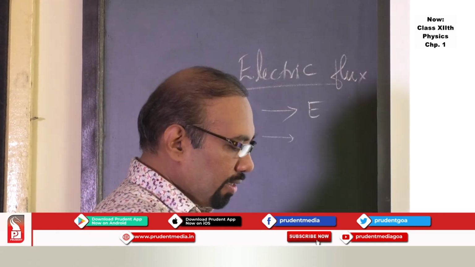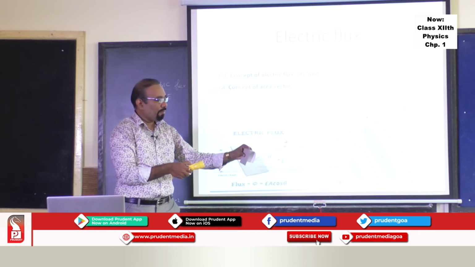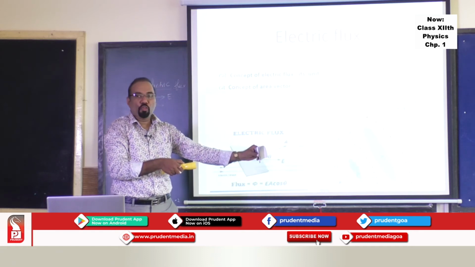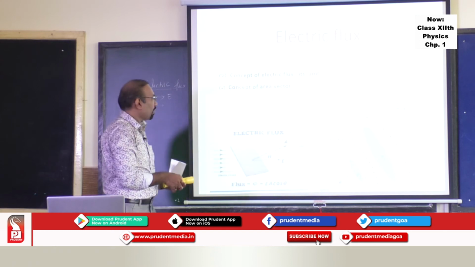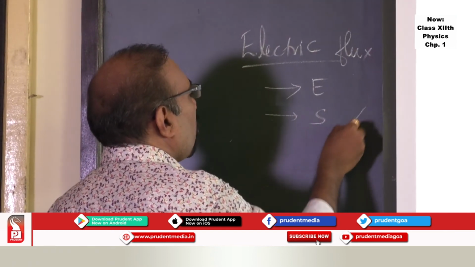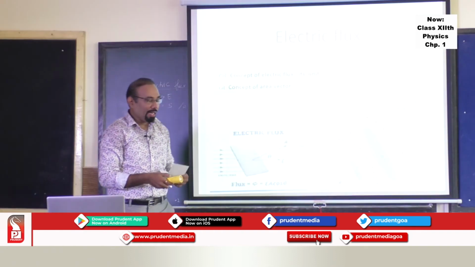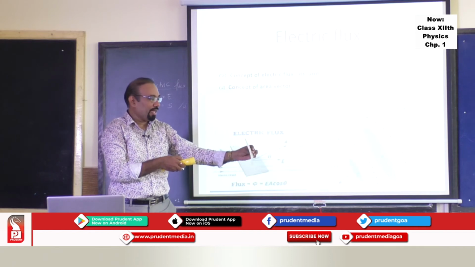Second, if I change the area of this, if I make it half, then lines of force passing through this will be half in number. So it depends on area. You can take S or you can take A as the area. And pay attention to this part now, which is very interesting.